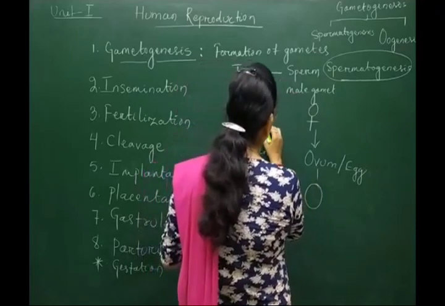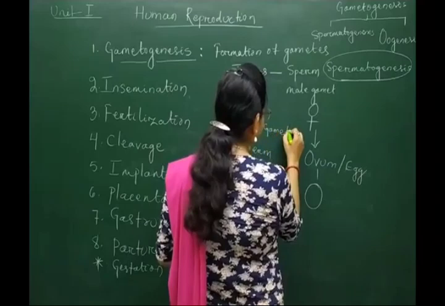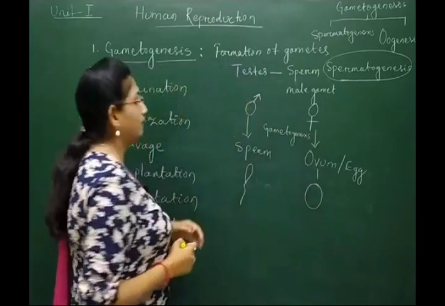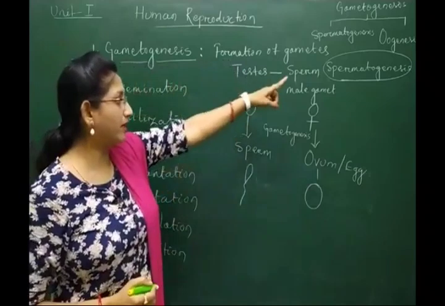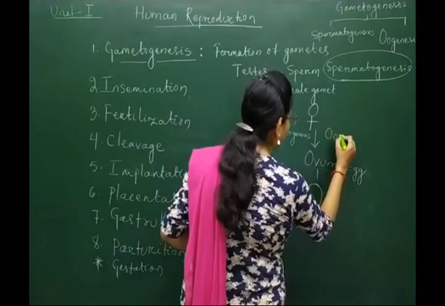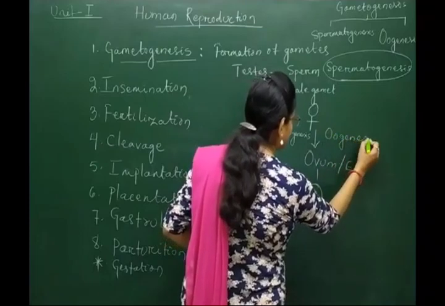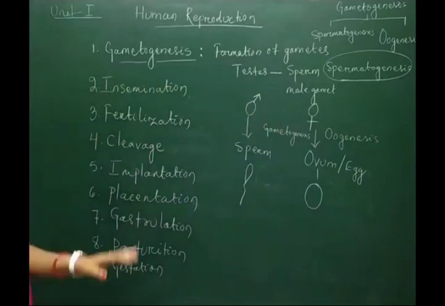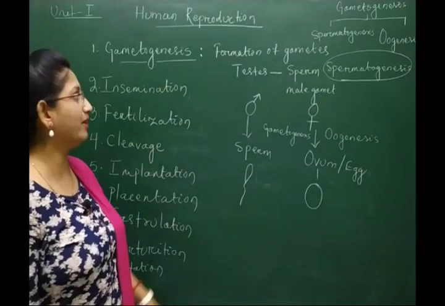Males produce sperm by spermatogenesis and females produce ovum by oogenesis. So, here are the basic fundamental things of gametogenesis.